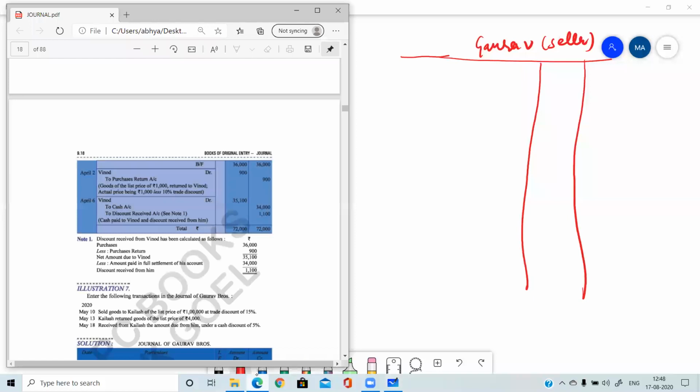Do the first entry. I am waiting for your answer. Do the first entry, everyone. Sold goods to Kailash of the list price of rupees 1 lakh at a trade discount of 15%.